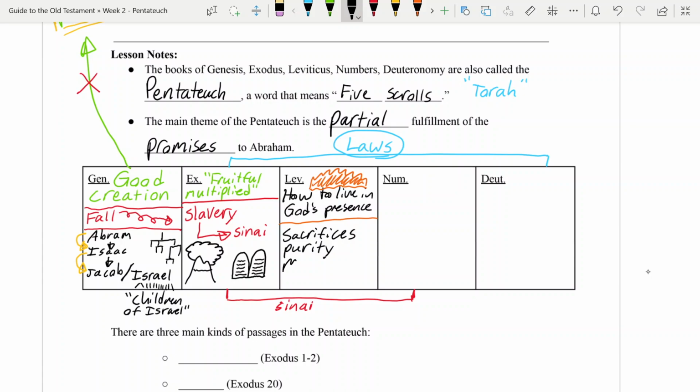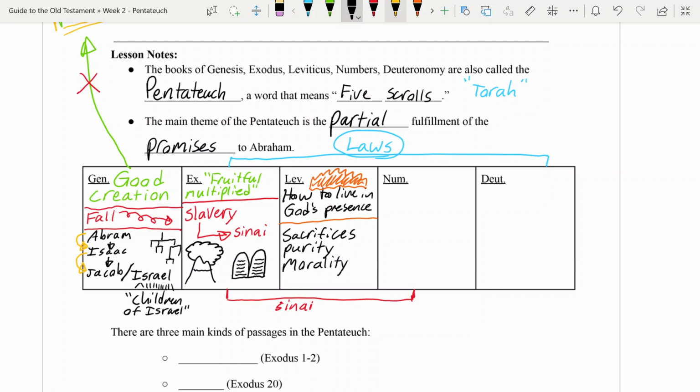There's laws about morality that they need to follow. But all of it, even though the system is not one that we use anymore, like we don't have a tabernacle in that sense anymore, is about how we live in God's presence and what the obstacles are that humans have because of sin to being in God's presence. So it's not really irrelevant or boring if you're willing to read it carefully.